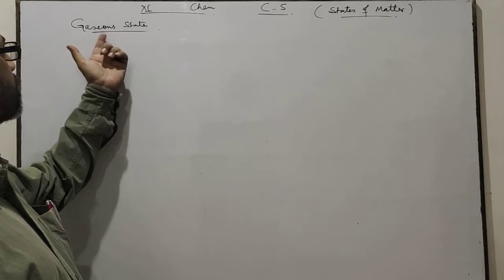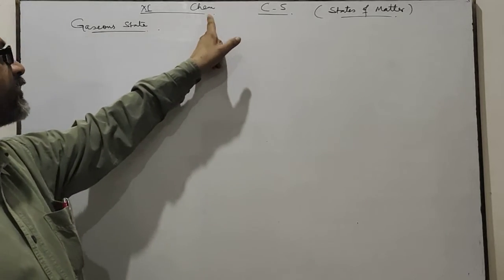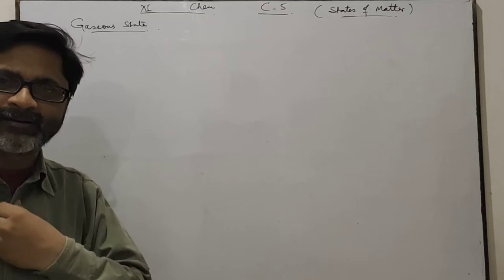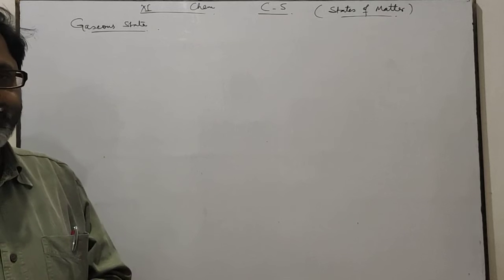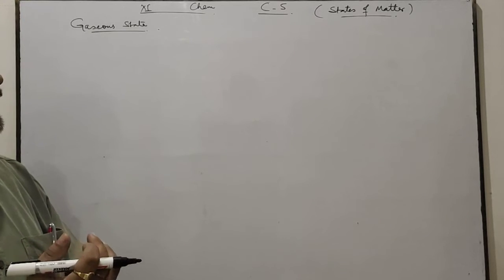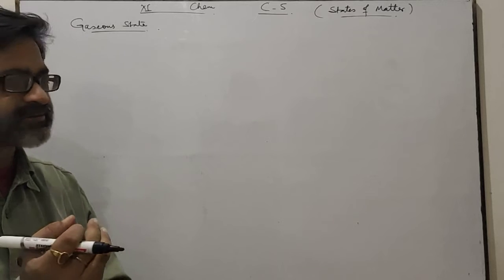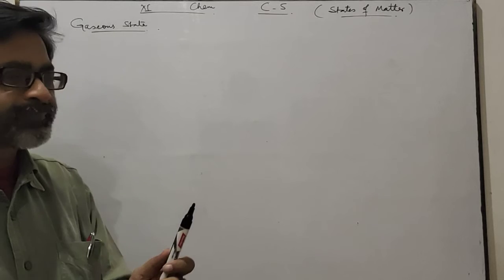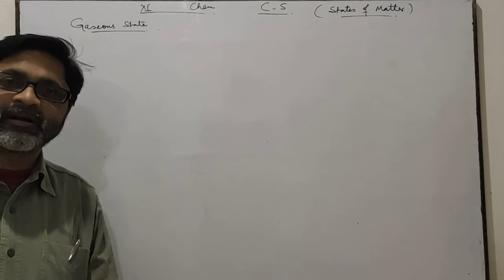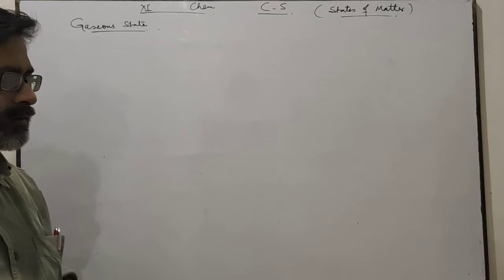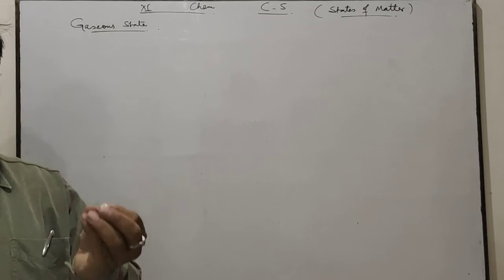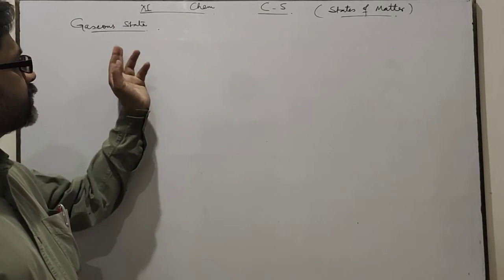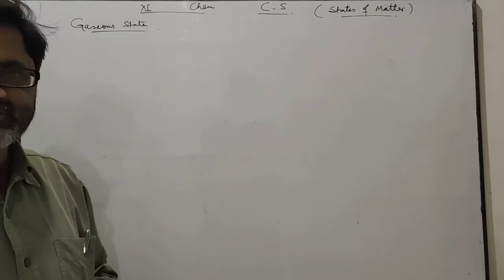I am going to teach you about chapter 5 of your chemistry for class 11th. That one is states of matter. You know what matter is? Matter is anything which occupies space, has mass, and can be perceived by our sense organs. You know that matter is found in three physical states: solids, liquids, and gases. But in this chapter, only gases and a few parts of liquids are in your course. In this chapter, detailed knowledge is about the gaseous state.